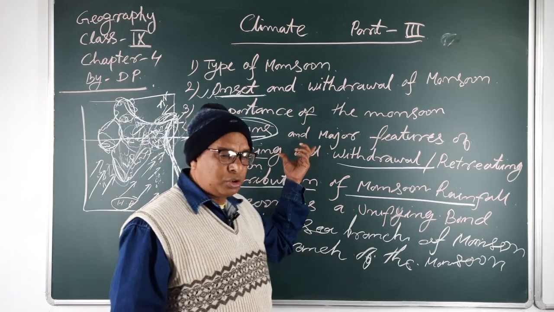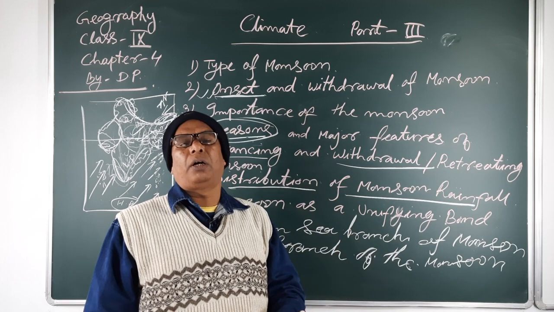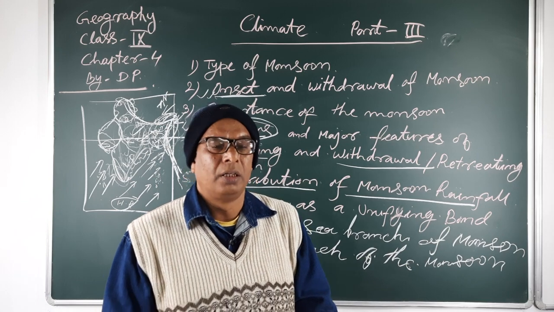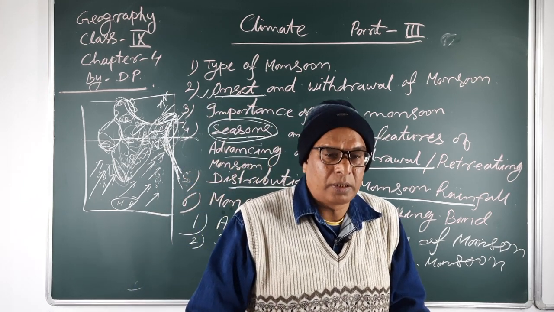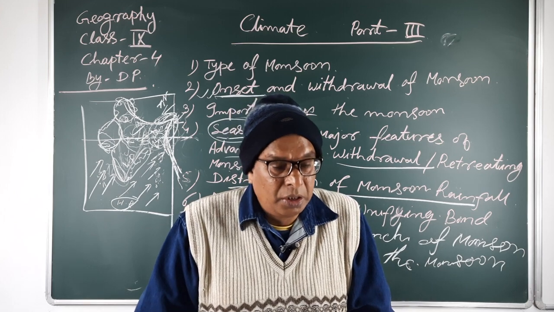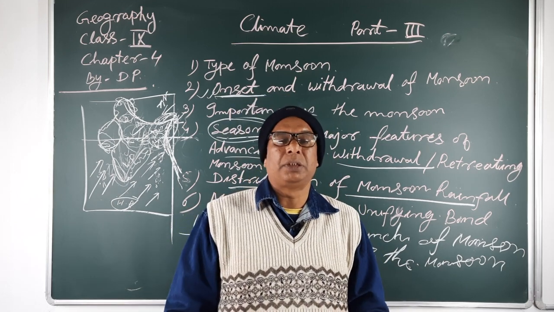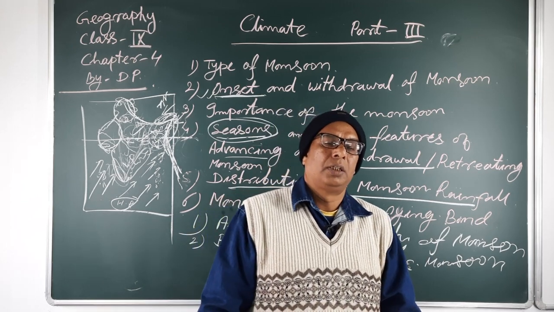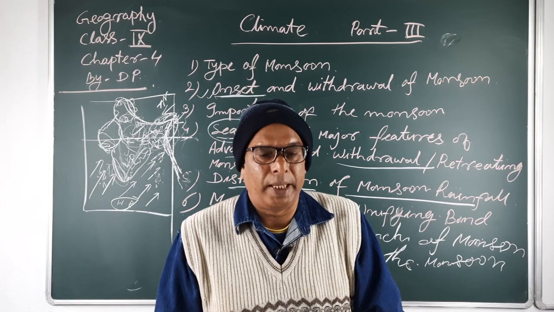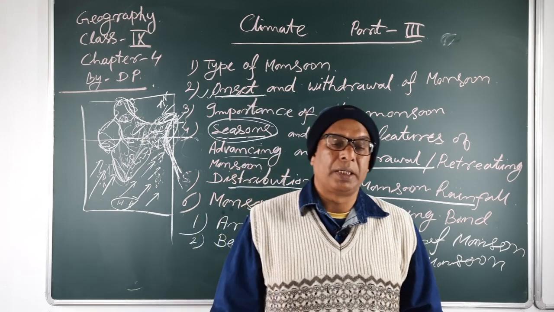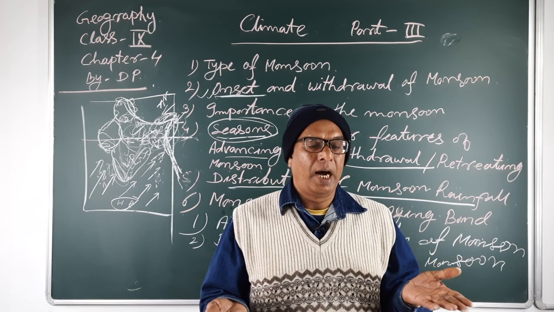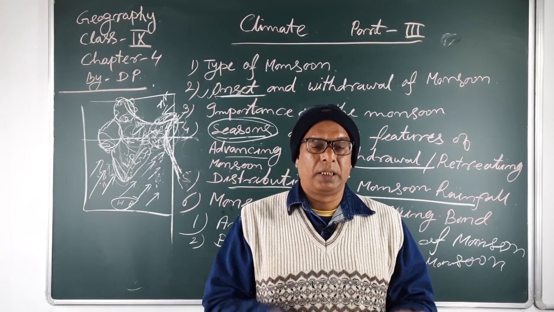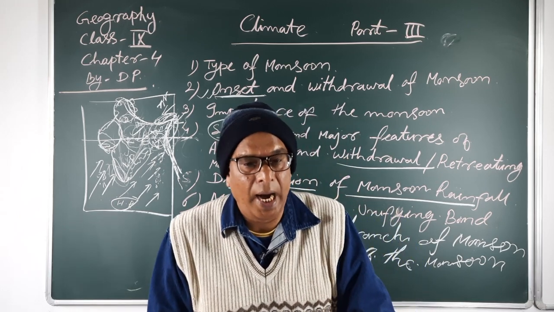Next, the monsoon season. The months in which heavy rainfall is recorded are known as the rainy season or the monsoon season. During this period, that means June to September, October, these 4 months are known as the monsoon season. In this season, high temperature is also recorded during the day, and in the night the temperature falls, but it creates two types of pressure belt, high and low.